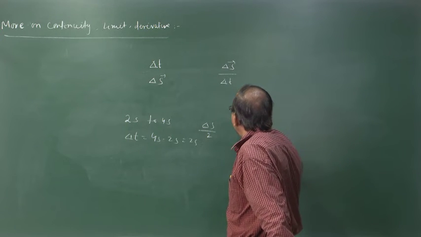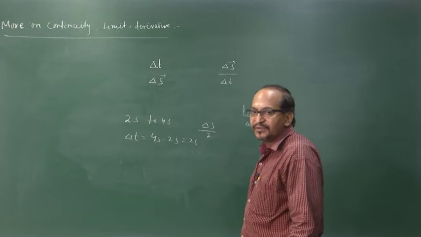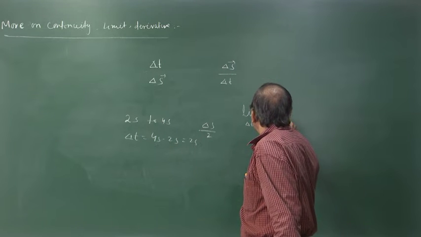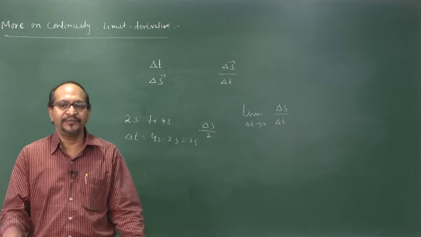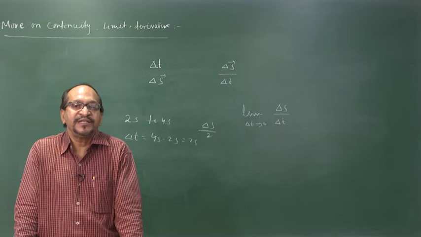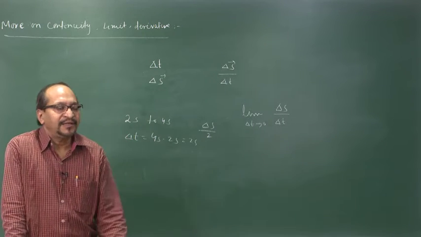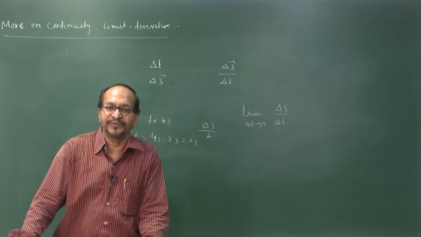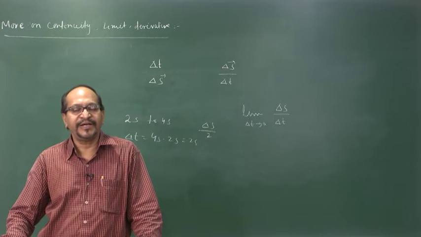The mathematical language is here limit delta t tends to 0, and under this condition, this rate of change when calculated, if this limit value is a finite value and it exists, we call this value the instantaneous velocity of the body. Okay. And this process of limiting calculation is called derivative or differentiation or differential coefficient of s with respect to t.